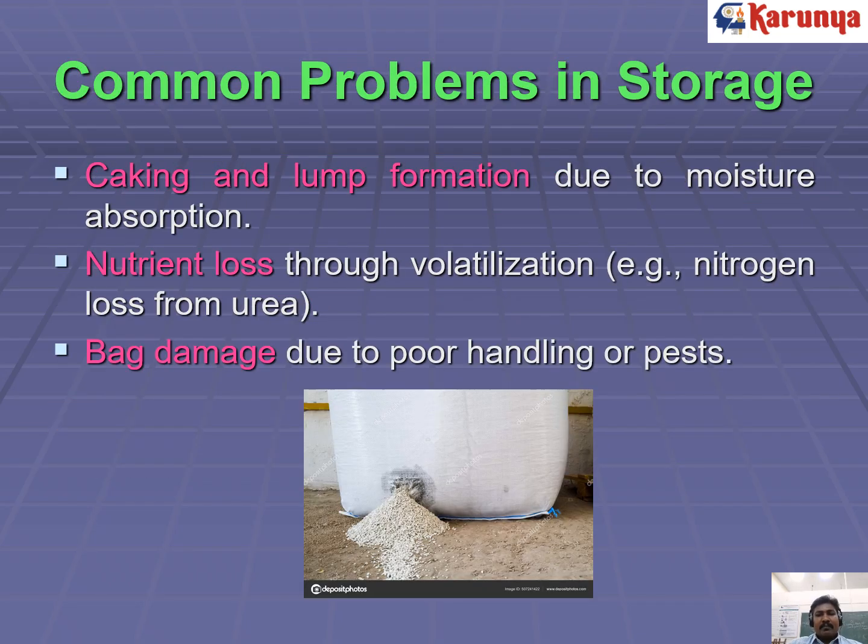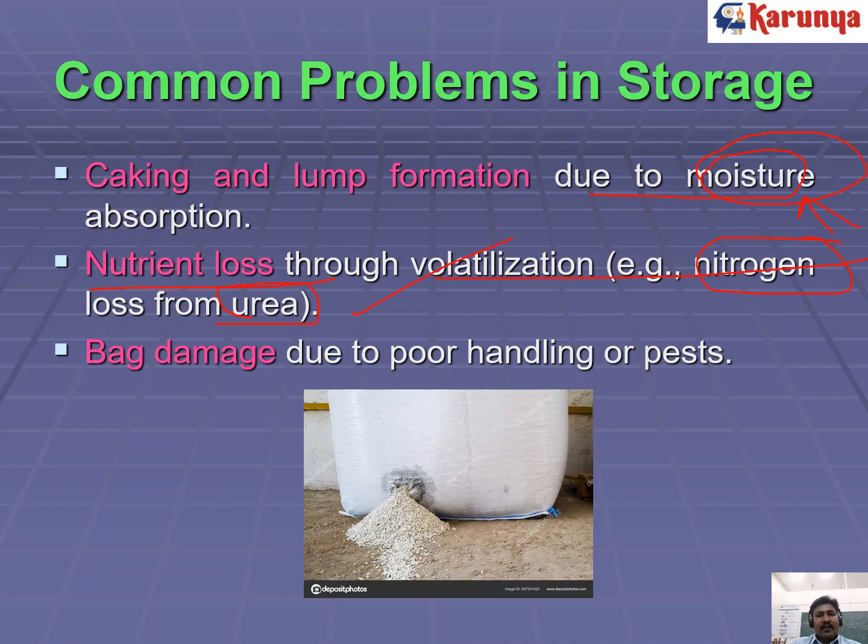There are some common problems in storage, like caking and lump formation, which we have already seen is due to moisture absorption. So we have to prevent moisture contact with the fertilizer bag. Then nutrient loss through volatilization; for example, nitrogen loss may happen especially in nitrogenous fertilizers such as urea.